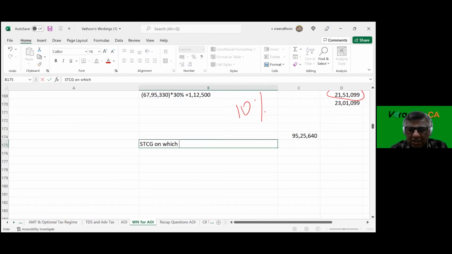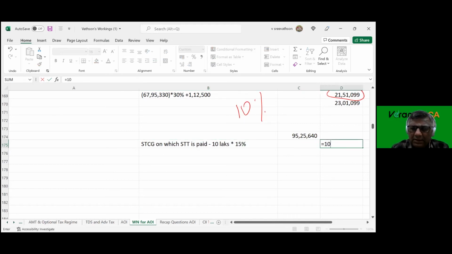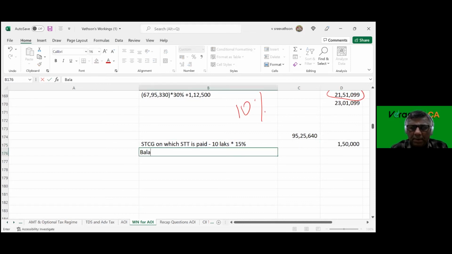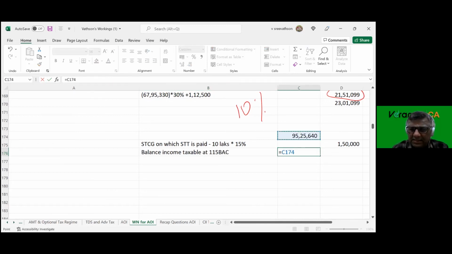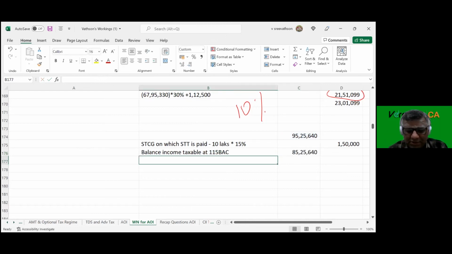STCG on which STT is paid, 10 lakhs into 15%. That is the same. Balance income taxable at 115 BAC, that is this minus 10 lakhs. My dear friends, on first 15 lakhs, 1,87,500.